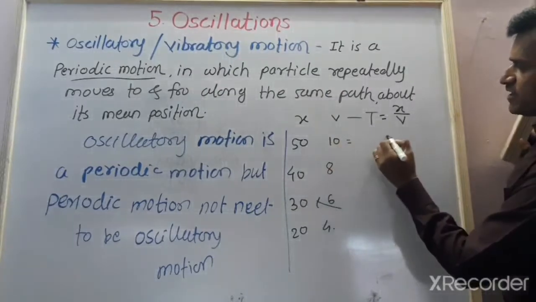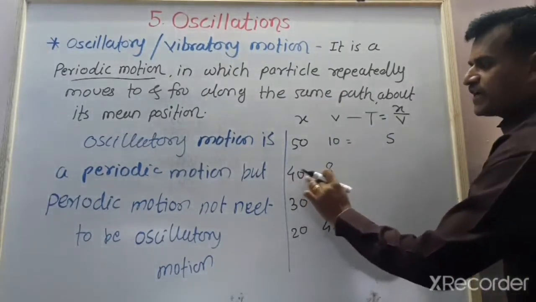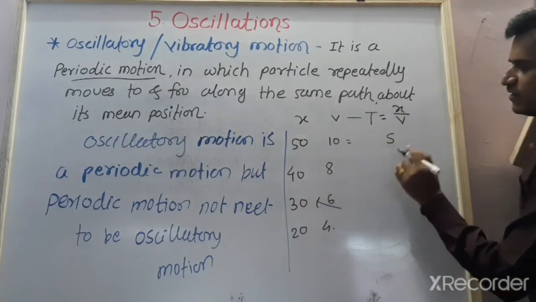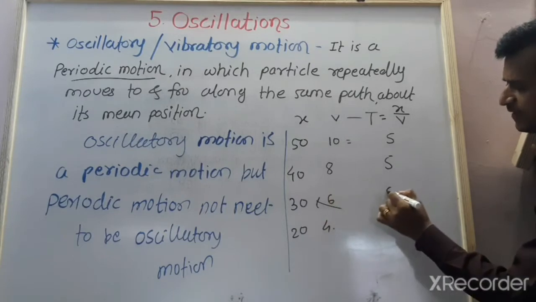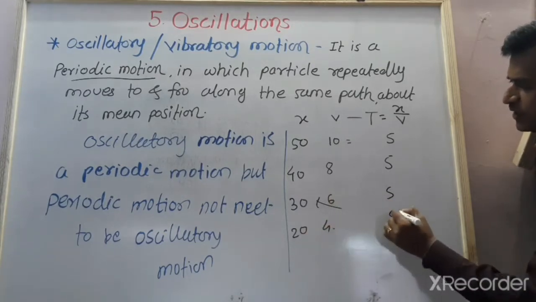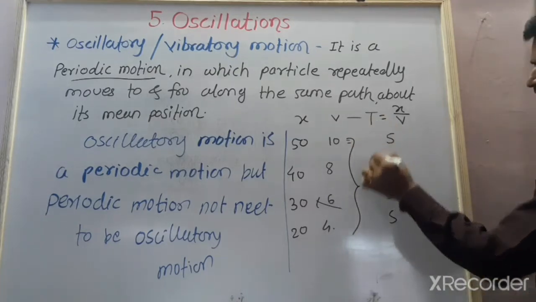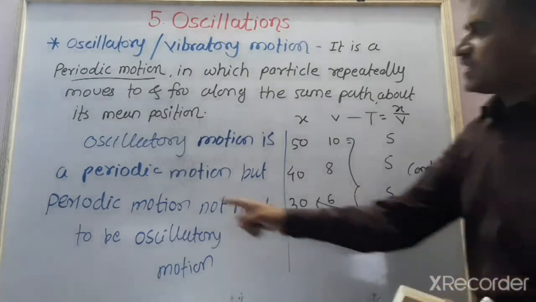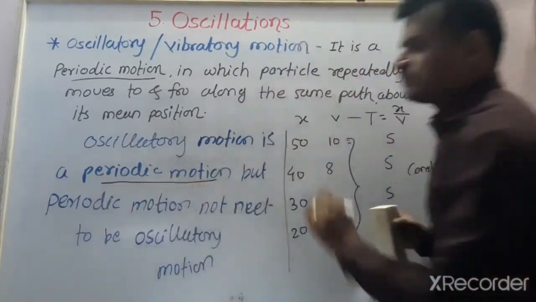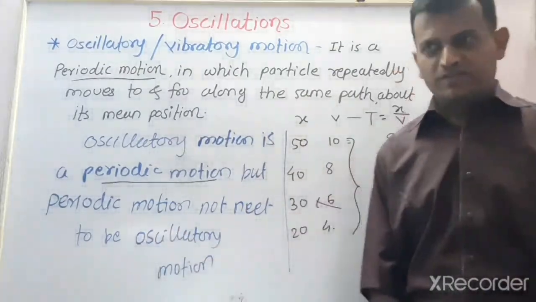In this case, what is the period? The period is 5 seconds. Again, we get 40 divided by 8, the period is 5 seconds. Again, 30 divided by 6 is 5, and 20 divided by 4 is 5. In each case, the time is constant. This time is constant, and due to this, oscillatory motion is periodic in nature. This is an important note: all oscillatory motion is always periodic motion.